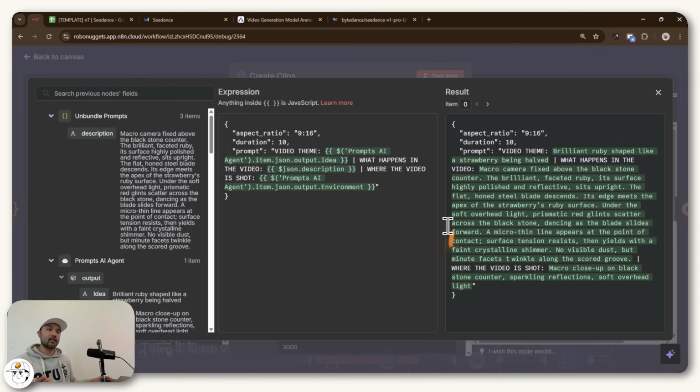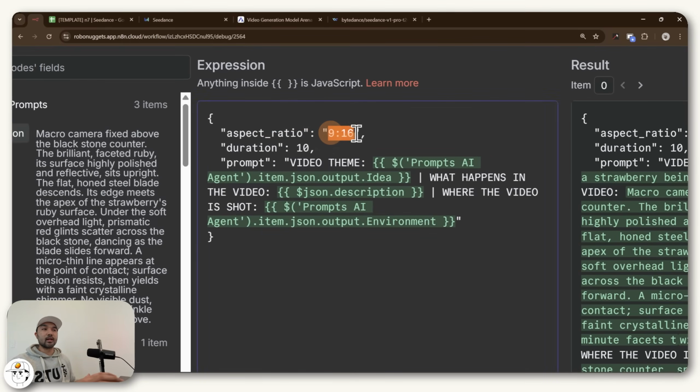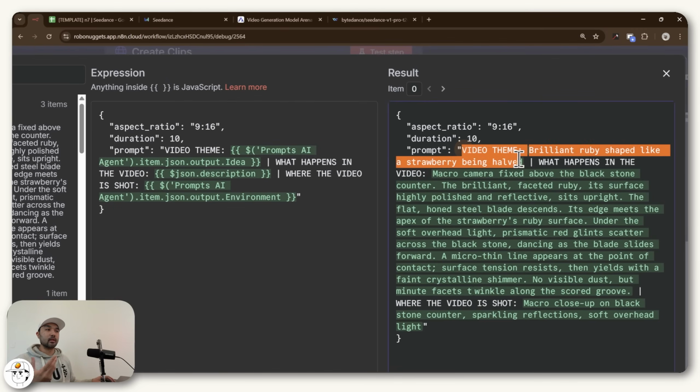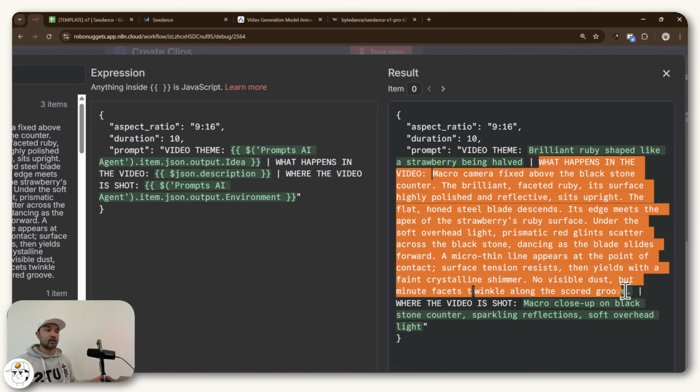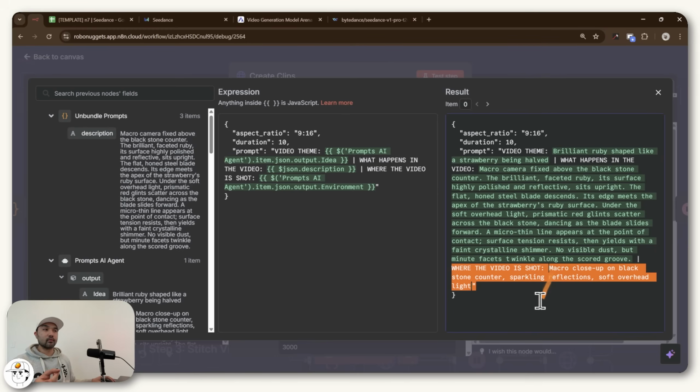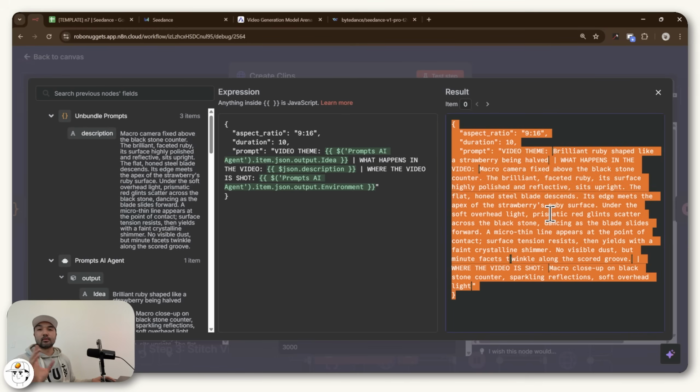So if we expand that, this is all pretty self-explanatory. Essentially, you have the aspect ratio here, which is 9:16 to give us a vertical video, a duration of 10 seconds, and a prompt, which again, you can see it's green text, so it's a dynamic value. And so in reality, how that's translating is we're just passing along a prompt composed of the video theme, which is the brilliant ruby. You have the more detailed action of what's going to happen, which our prompt AI agent generated. And then we have just some direction on where the video is shot, which is the environment prompt that we had previously, if you remember. And so in reality, when this workflow runs, these are all the specs that we just provided to Wavespeed.